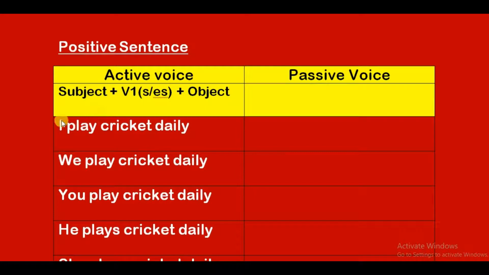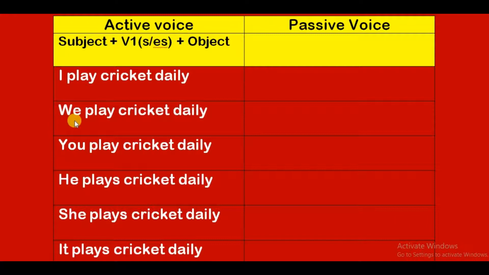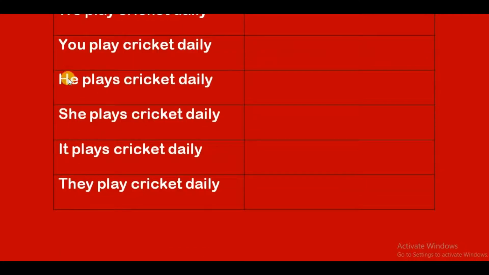The objective form of I is me. Objective form of we is us. Objective form of you is you only. Objective form of he is him. Objective form of she is her. Objective form of it is it only. Objective form of they is them.